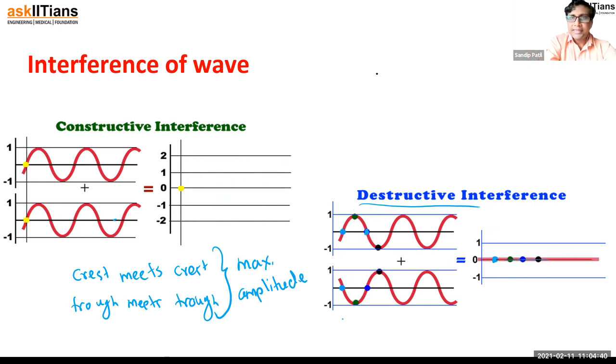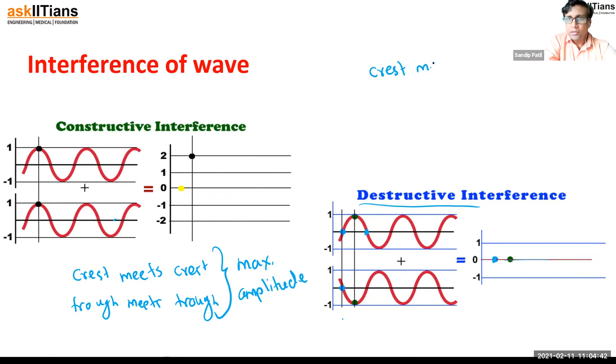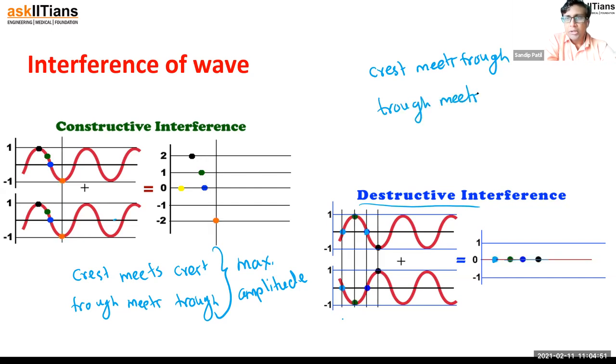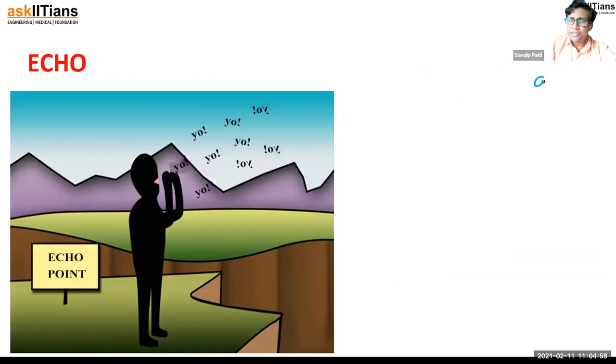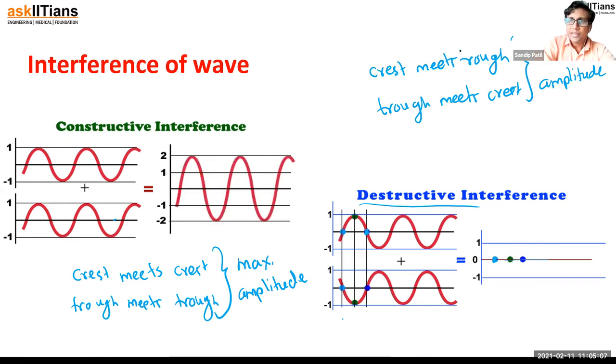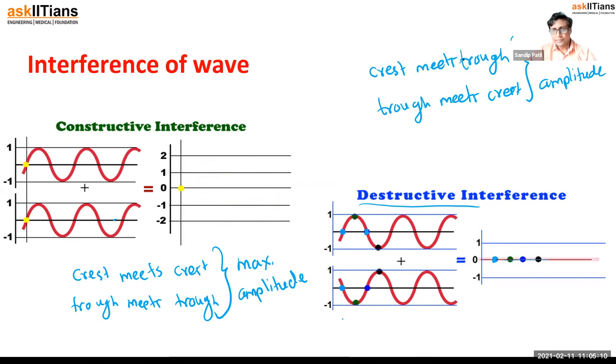So for destructive, what should I say? Crest meets trough, and trough meets crest, and the resultant is minimum amplitude, or in this case we can even say zero amplitude, there is nothing. So crest meets trough and trough meets crest. Simple. This is called destructive interference.